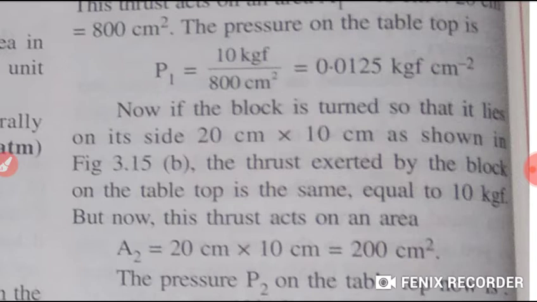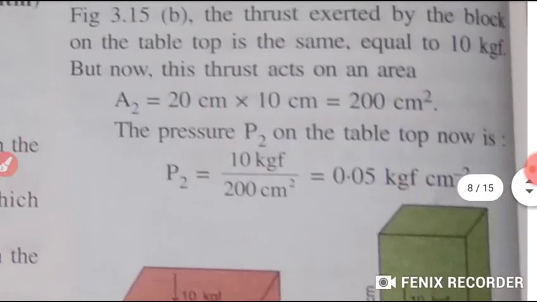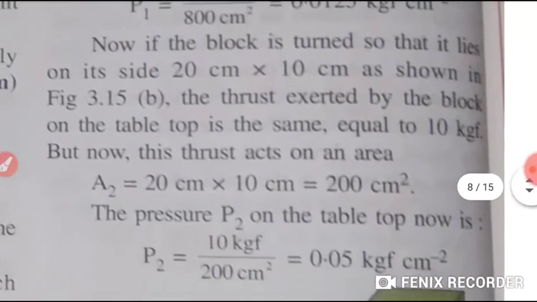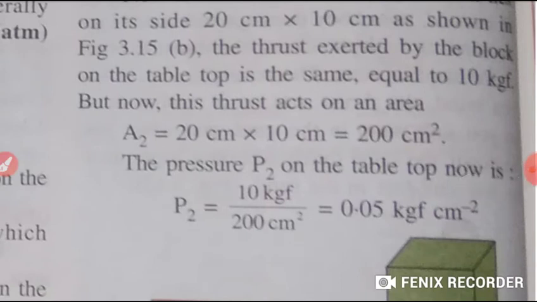Now, if the block is turned so that it lies on its side 20 centimeter into 10 centimeter like this, okay. Have you seen the area? The thrust exerted by the block on the tabletop is the same, equal to 10 kgf. But now this acts on an area of how much?